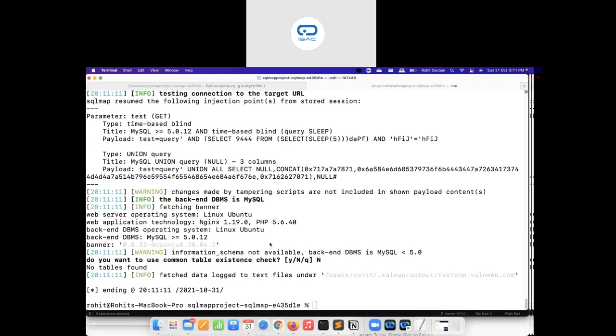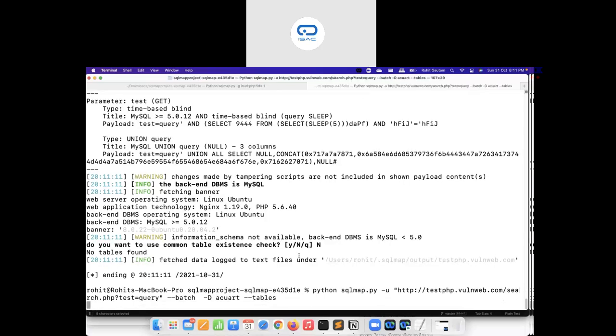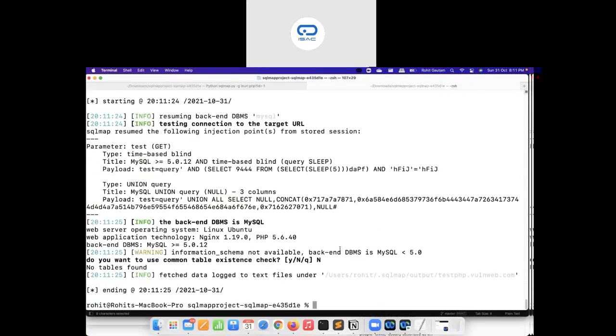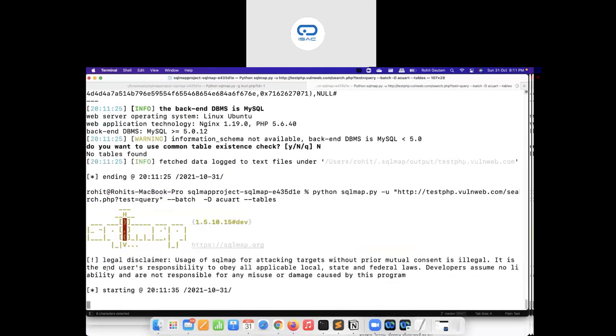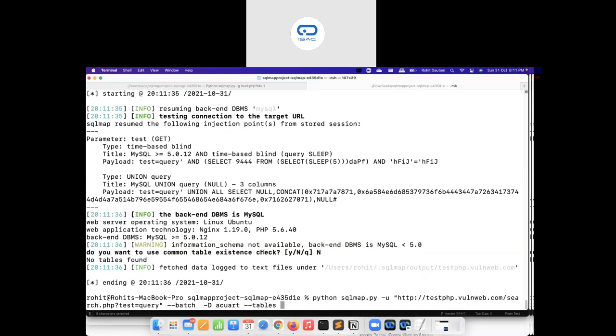Let's do this once more. Let's remove this and the banner and hit enter again. It is saying no tables found for some specific reason. Let us try once more. Sometimes you may see these results when you're testing on these intentionally vulnerable applications, because sometimes the target does not behave stably. There are definitely tables here. Just a second.